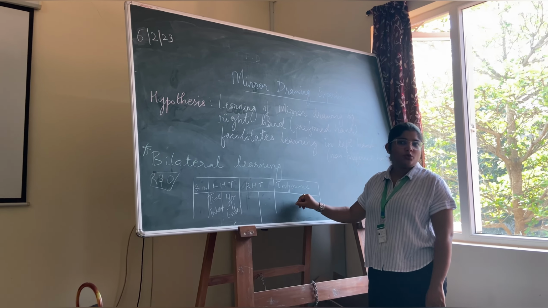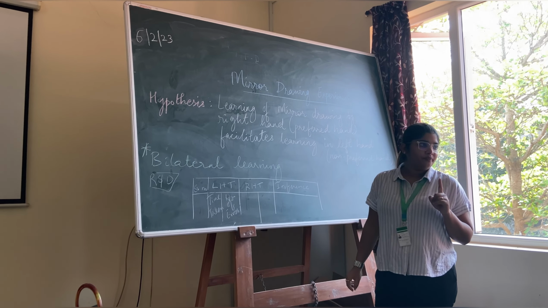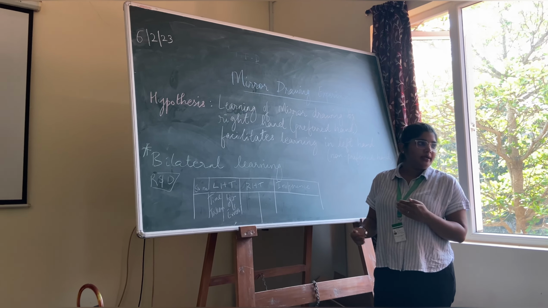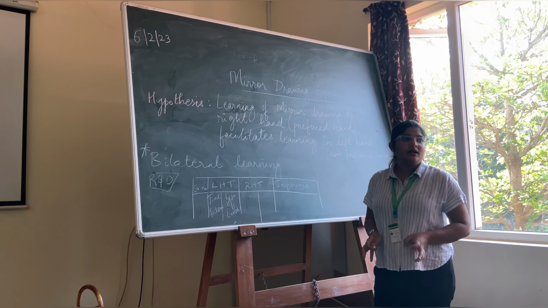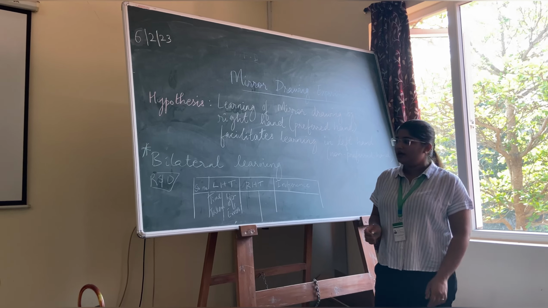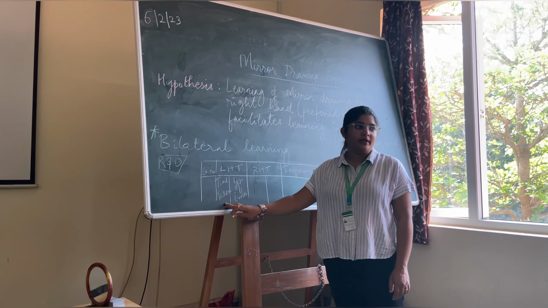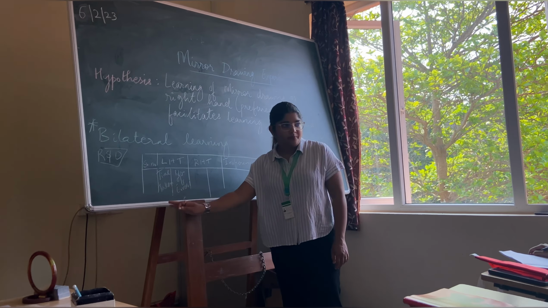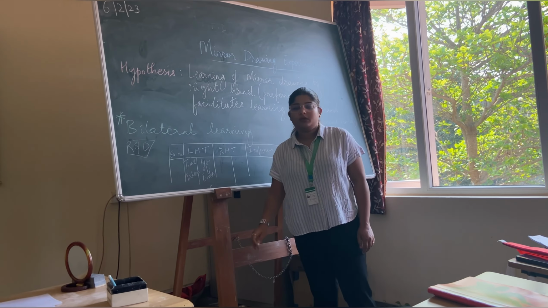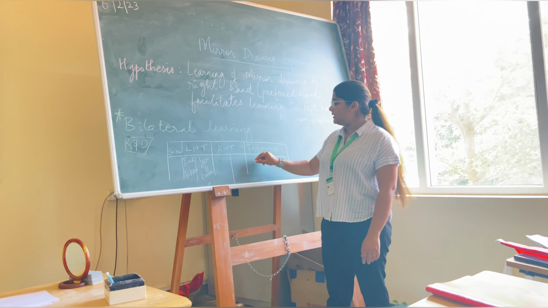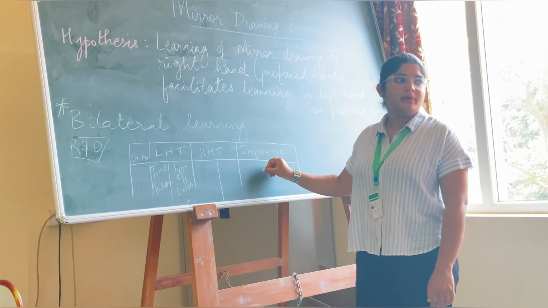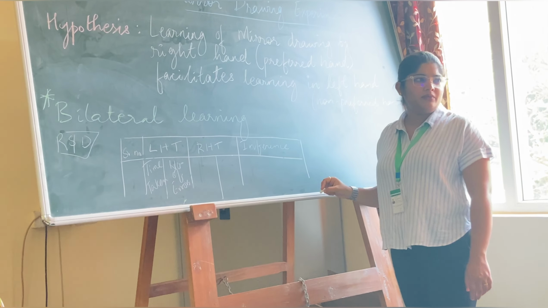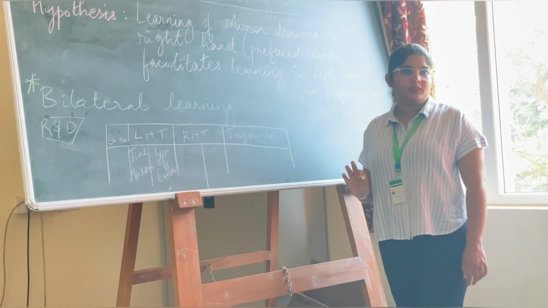You will write this only in one sentence. Don't make it too elaborate. You can write elaborately in your actual paragraph of your resultant discussion. So here it is, time taken for left hand, trial 1, number of errors for trial 1, up till trial 5. Same here. And here is one sentence. So you can write, let's say, performance was better at left hand or performance was better at right hand. Something like that. Very simple. One line inference you can write. Understand?